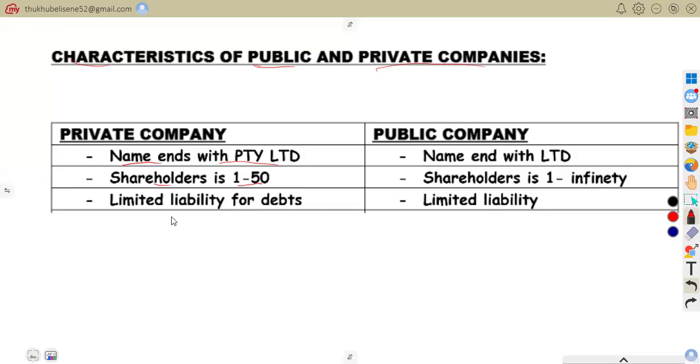So then it says limited liability for debts. Shareholders are only liable for the amount they invested. So if the company owes money, shareholders usually do not lose personal assets. That's what we always talk about.